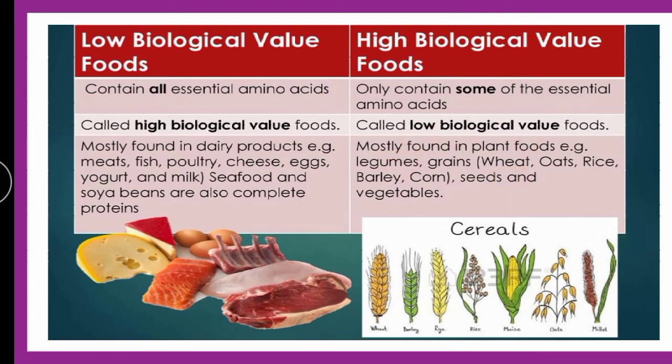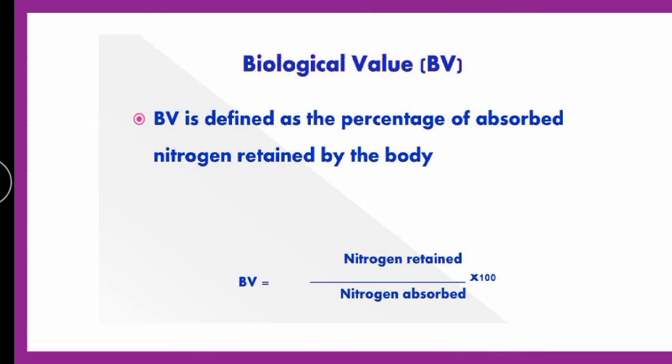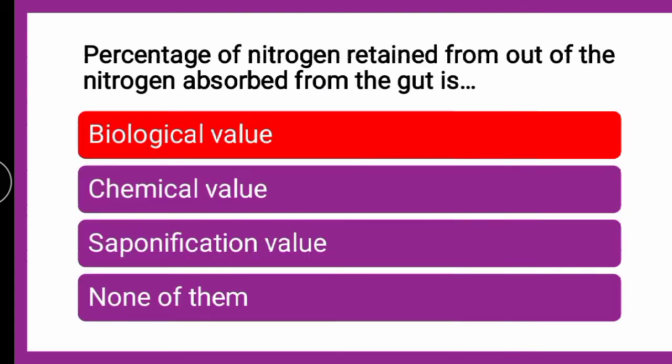So biological value can be defined as the percentage of absorbed nitrogen retained by the body. The formula of biological value is nitrogen retained from the nitrogen absorbed by the body into 100. So the correct answer is biological value.